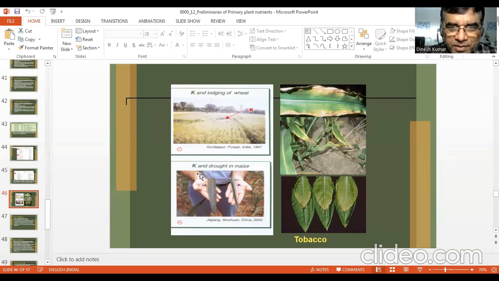You can see K and drought in maize. If you have sufficient feeding of potassium, K plus, you can see the leaf is fully opened. But under drought condition, if you have deficiency of K, the rolling of leaves may occur and leaf growth can be reduced. You can see symptoms in maize here, the marginal firing, and these are necrotic areas. It will not recover back. And you can also see tips burning, marginal firing. And you can see in tobacco also, it starts from the tip and goes towards the margin.